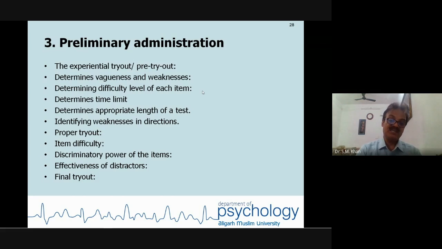Difficulty level of each item. You need to ensure low, moderate, and high difficulty. The optimum time limit to perform the test determines the appropriate length of the test. For example, if you are having 50 or 100 items in a test, you won't be able to make much difference in the domain under study.